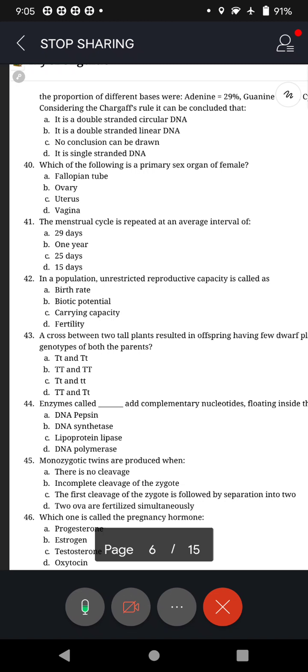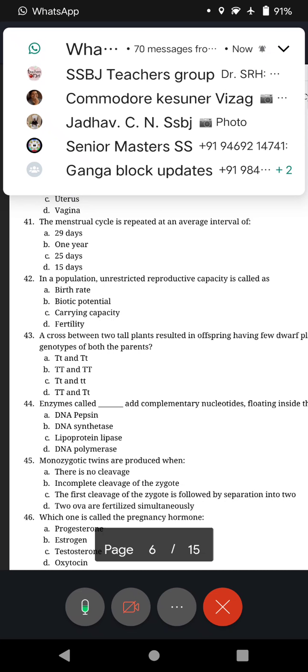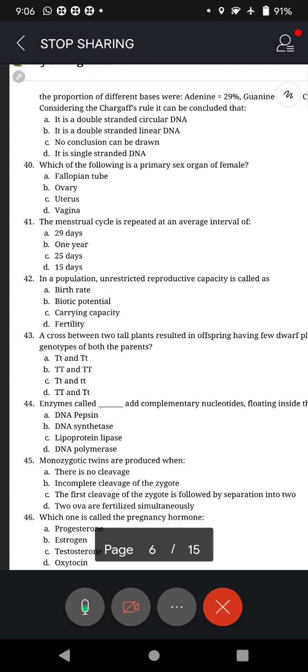And question number 42. In a population, unrestricted reproductive capacity is called what? It is not birth rate, it is biotic potential. Yes, biotic potential. It is not carrying capacity, it is not fertility. So, biotic potential.